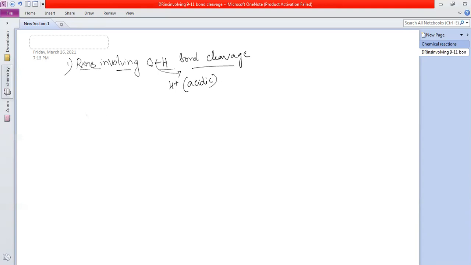So if I take, for suppose, alcohol, it can react with metals, any metal, sodium, potassium, or aluminum. I'll show you the reactions. What will happen? Sodium alkoxide is formed, plus hydrogen gas is evolved. With the metals, always hydrogen gas is evolved.